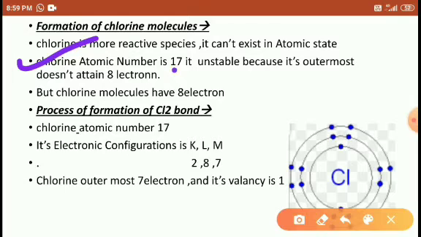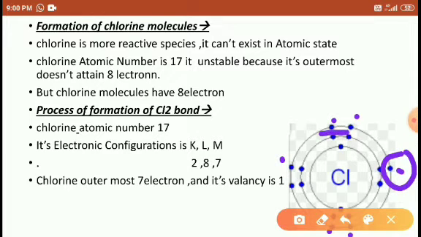Chlorine has atomic number 17. It is unstable because its outermost shell does not attain 8 electrons. Look at here, students. The outermost electrons: 1, 2, 3, 4, 5, 6, and this is 7.